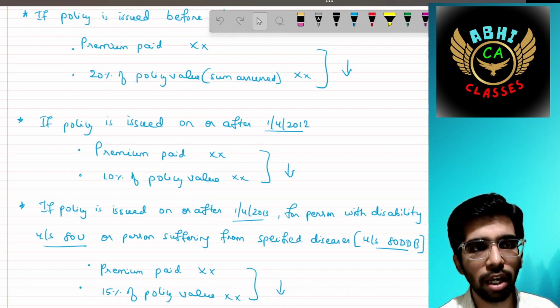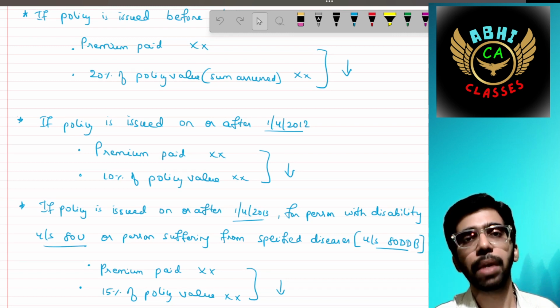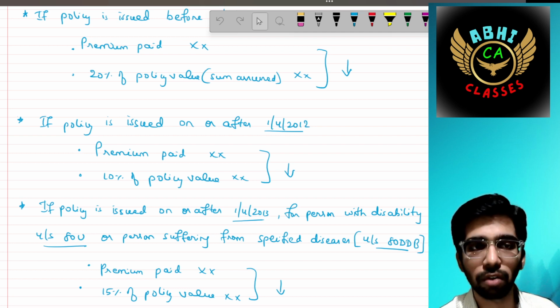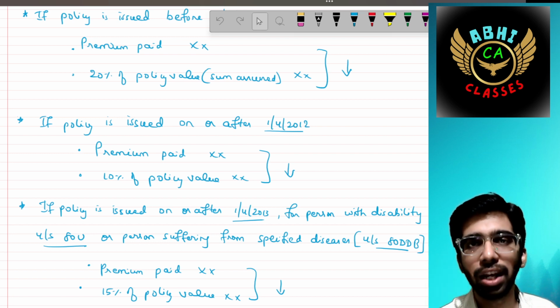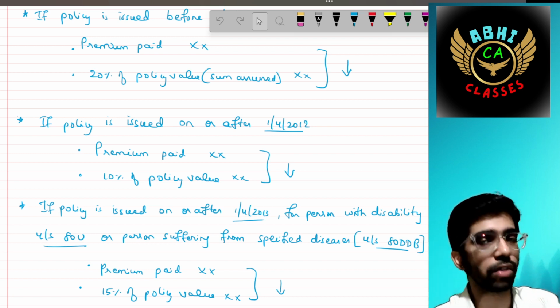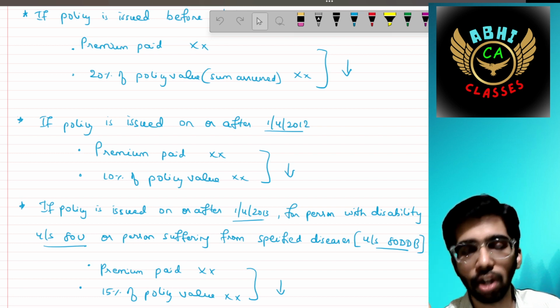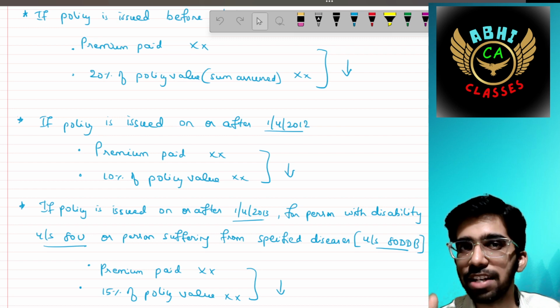If your policy is issued on or after 1/4/2012, then it is the premium paid or 10% of the policy value, that is 10,000 in our case, or the actual premium of 15,000, whichever is lower, that is 10,000. That only you can claim as a deduction under Section 80C.